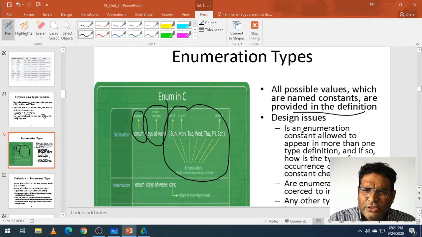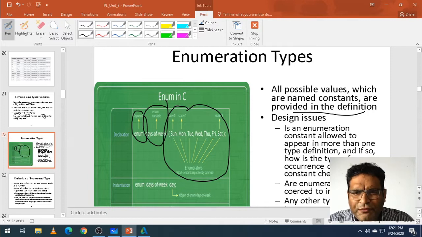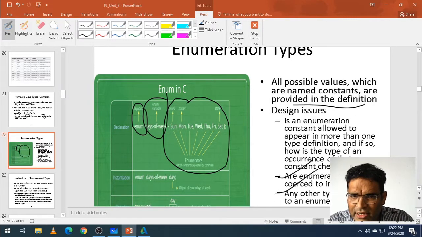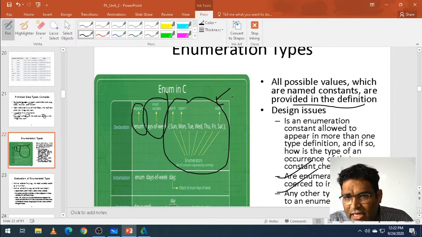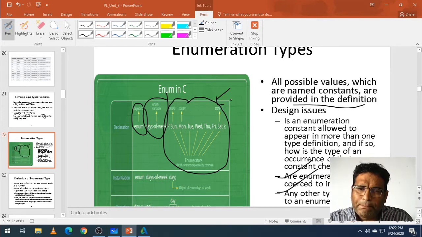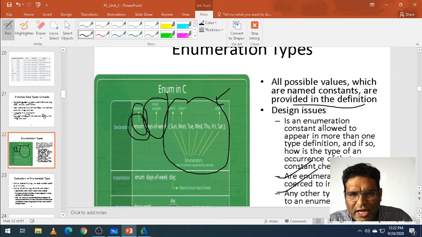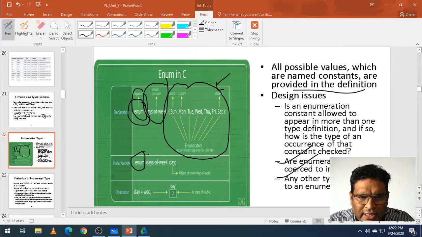A design issue is: is an enumeration constant allowed to appear in more than one type definition, or is it forced to go for an integer value or any other type? If I say this is an integer, are you forcing it? If I give any value other than integer, does the language support that? The basic criteria is that we have to give a reserved word, a keyword, and then define whatever values we have. Like here, days of week. Another one is an operation, day is equal to Wednesday, which is given by day.